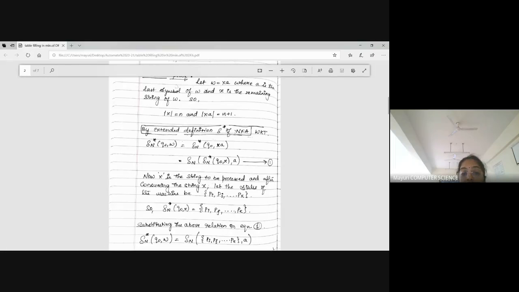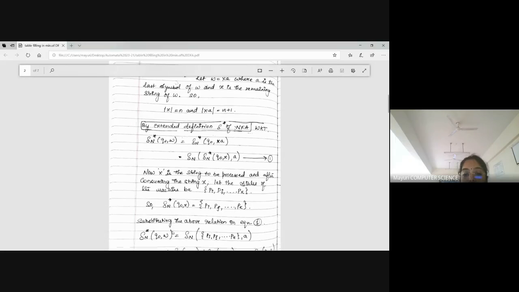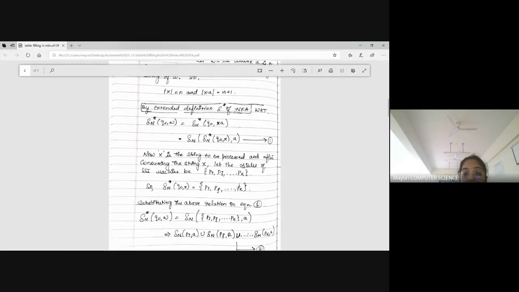Initially, I may go from Q0 to Pi, then Pj, etc., till Pk. So this is the value for delta n star of Q0 comma X. Just apply that in equation number 1.